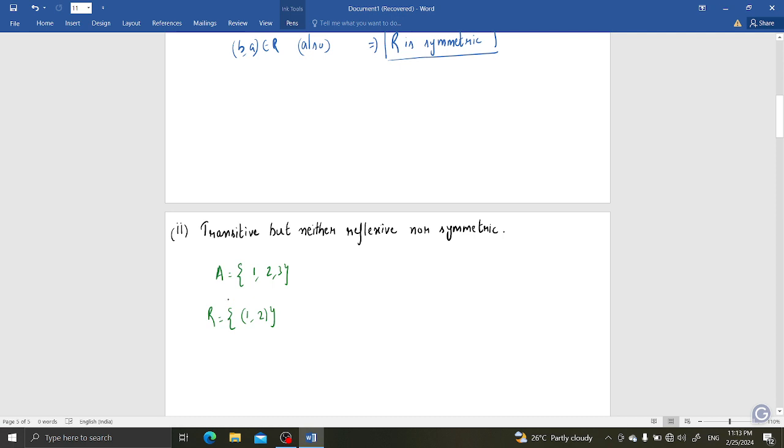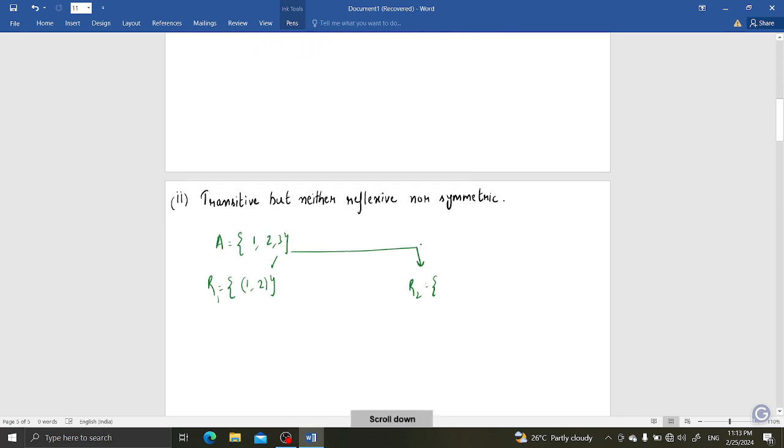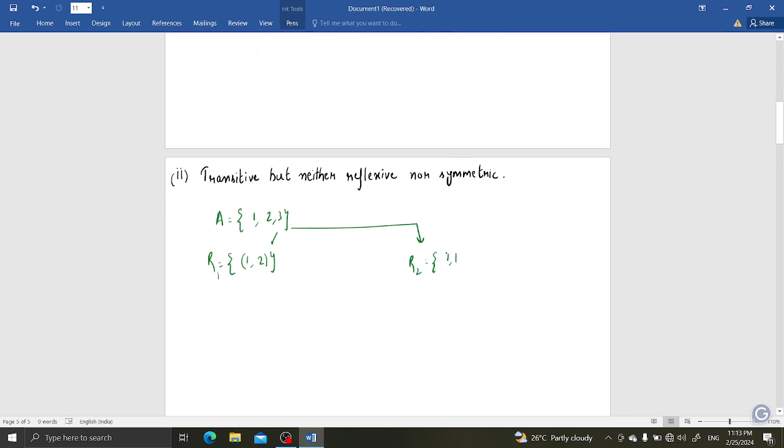If (1, 2) is there, I'll take two relations here. R1 is {(1, 2)}, and I'll make one more relation also. Actually, we can make many relations which follow this property, transitive but neither reflexive nor symmetric. So R2 will be: (1, 1) is there, and (1, 2) is there, (2, 1) is there, (2, 2) is also there.